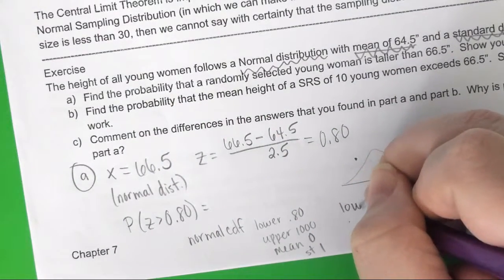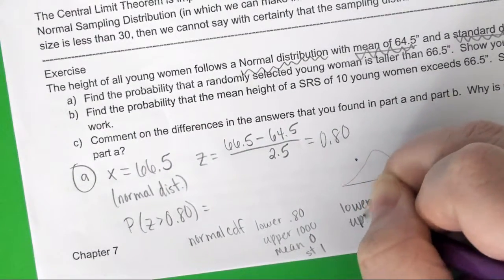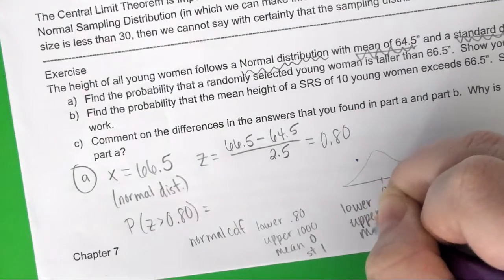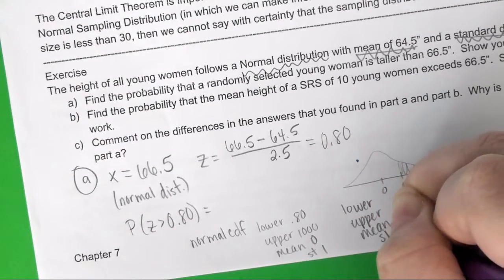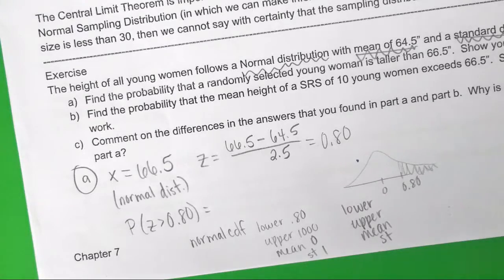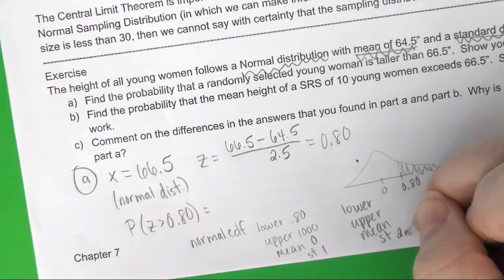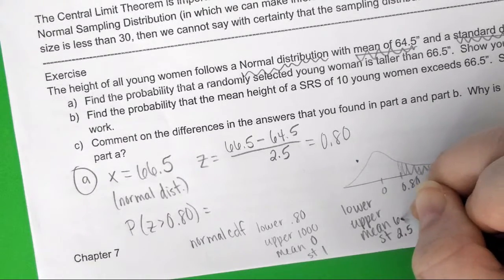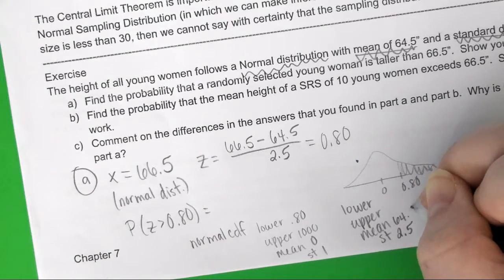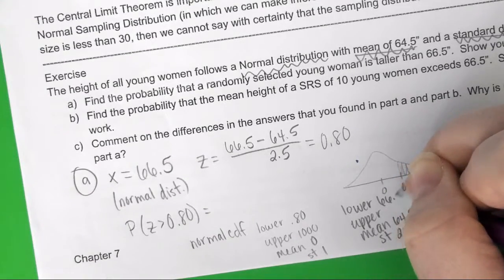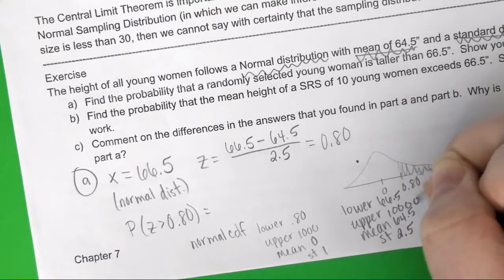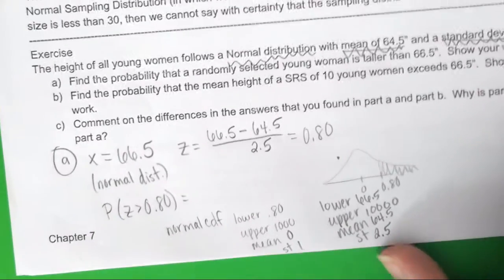Or if he was too lazy to turn it into z-scores, that's fine. He's using the standard deviation given, the mean given, lower set to 66.5 and upper a bunch of nines. Doesn't matter which one, you're going to get the same answer either way.